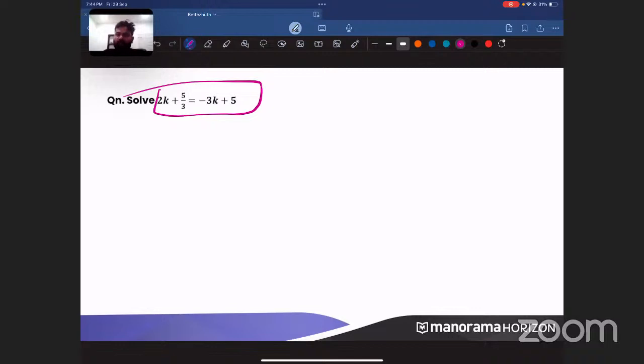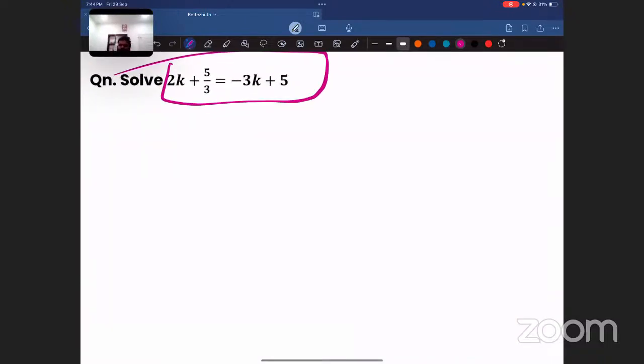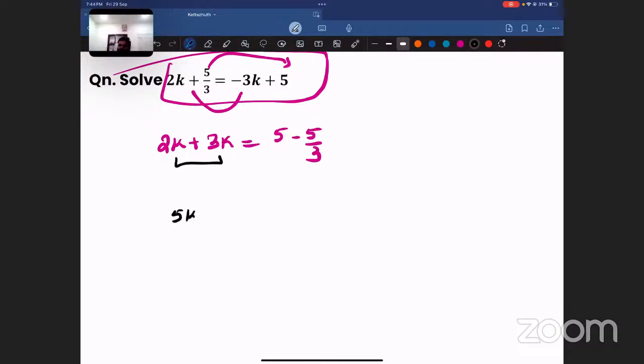Here also there are variables on both sides. So take the variables to one side. Can you do that? When you take the variable to the one side, what will happen? 2k minus 3k, when it goes to the right side, it will become 2k plus 3k. Now 5 by 3, when it goes to the right side, it will become 5 minus 5 by 3. Clear? Understood with this one? What is 2k plus 3k? 5k.